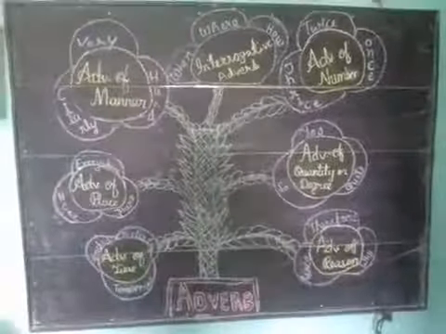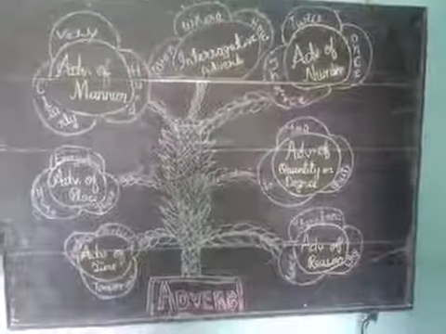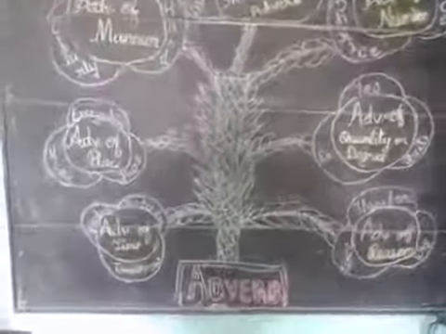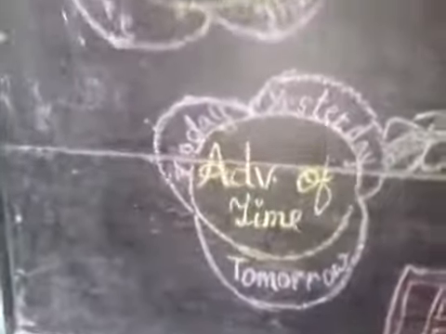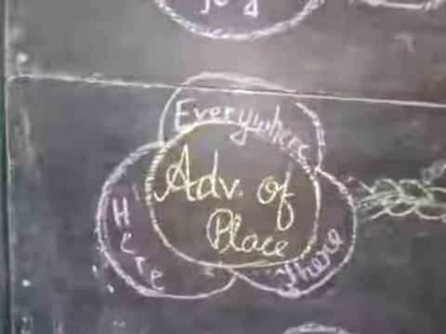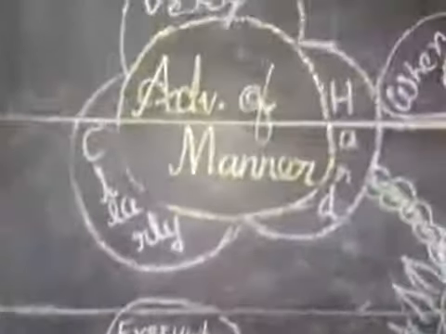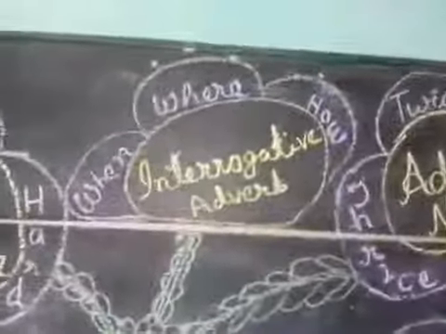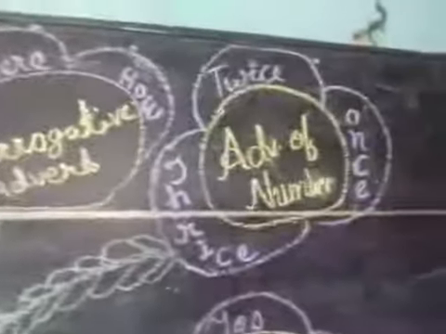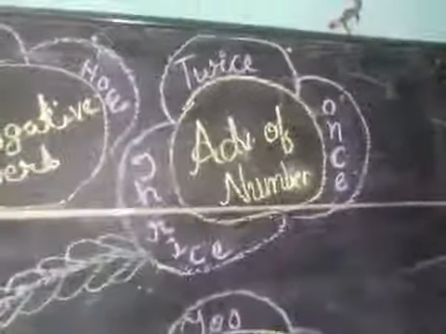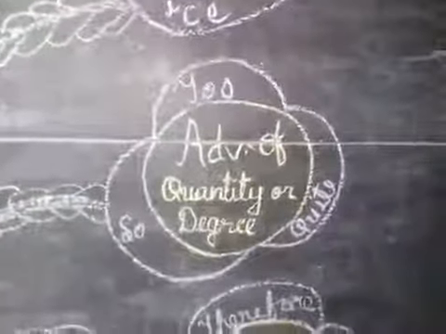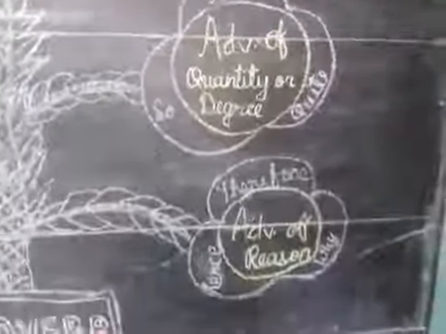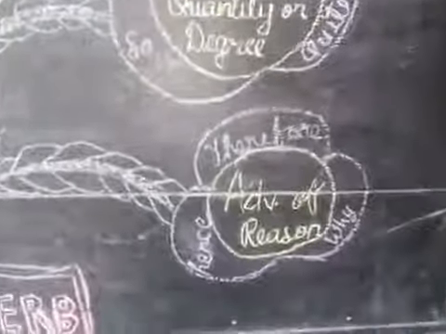Now we should come to its kinds. It has 7 kinds. Adverb of time, adverb of place, adverb of manner, interrogative adverb, adverb of number, adverb of quantity or degree, and adverb of region.